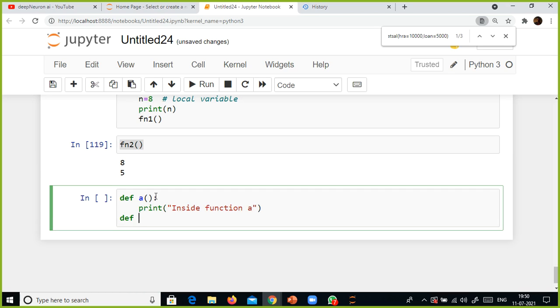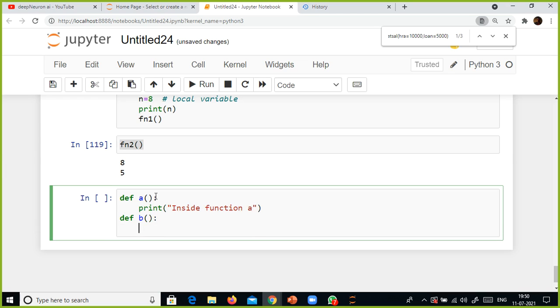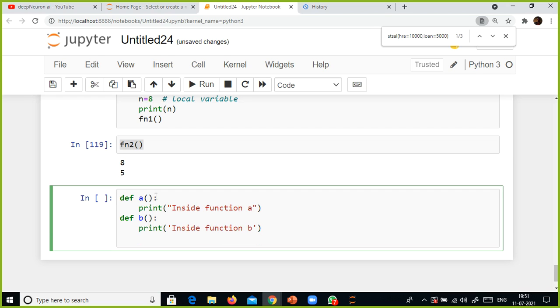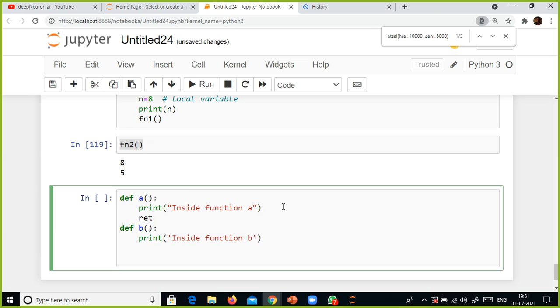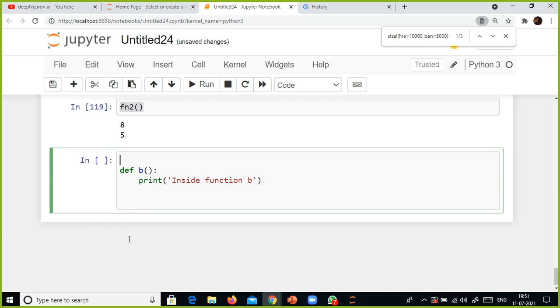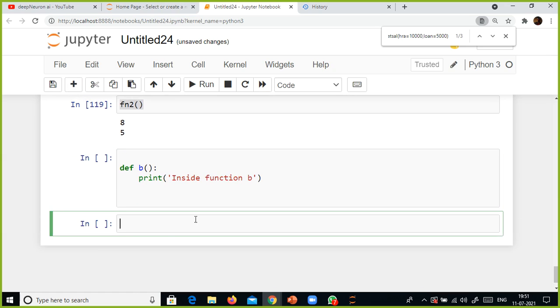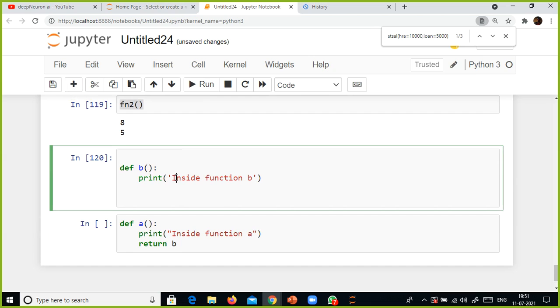Then def, I'm going to do something else now, print inside function b. Now in this one I'm going to use a return here. Return b. For the sake of clarity, first let us define the function b.